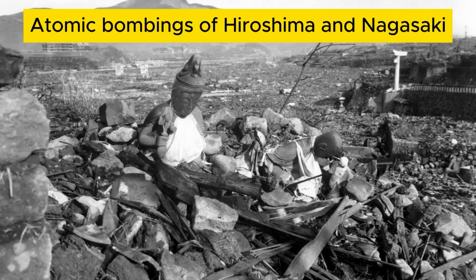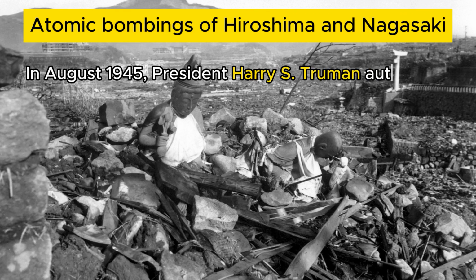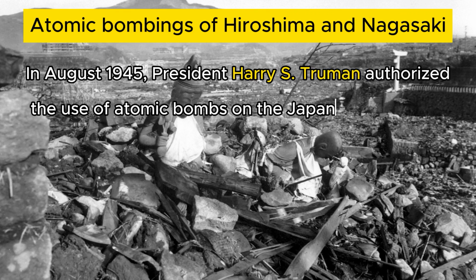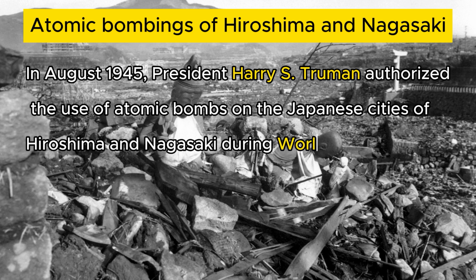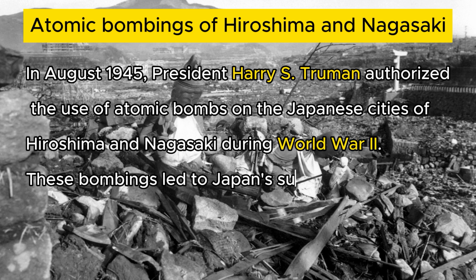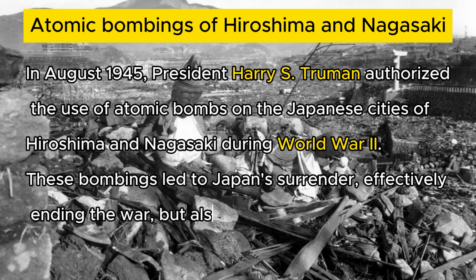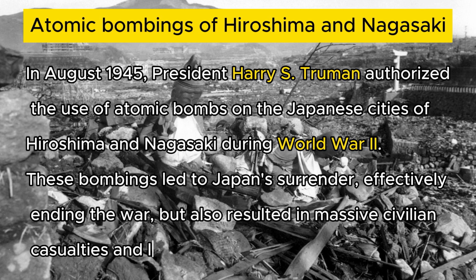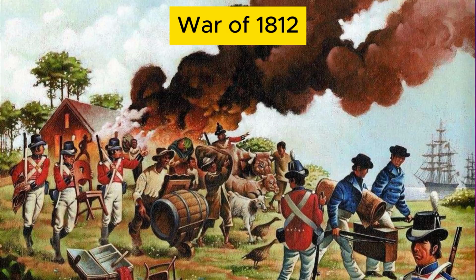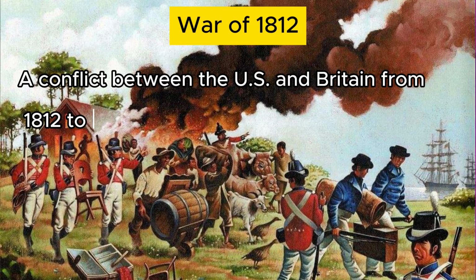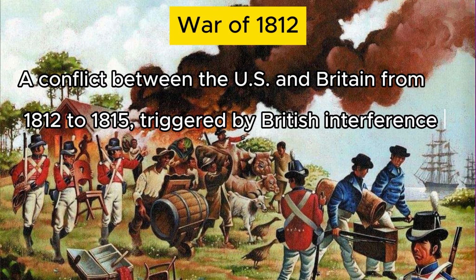Atomic bombings of Hiroshima and Nagasaki. In August 1945, President Harry S. Truman authorized the use of atomic bombs on the Japanese cities of Hiroshima and Nagasaki during World War II. These bombings led to Japan's surrender, effectively ending the war, but also resulted in massive civilian casualties and long-term radiation effects. War of 1812. A conflict between the US and Britain from 1812 to 1815, triggered by British interference with